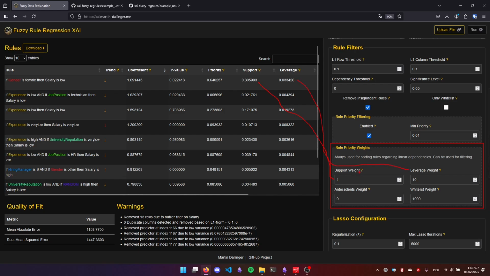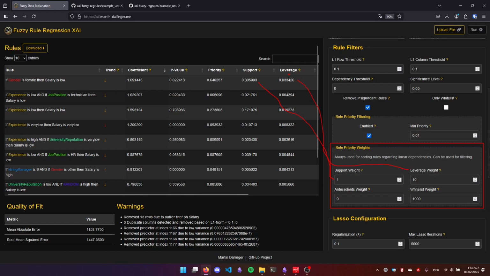So the support shows in how many samples is the rule reflected. If we discretize the classes, the fuzzy sets, the leverage shows how surprising is the rule, how nicely surprising in a certain sense.